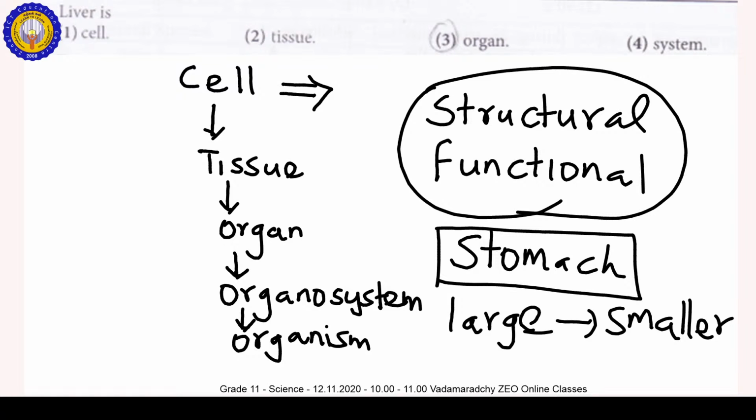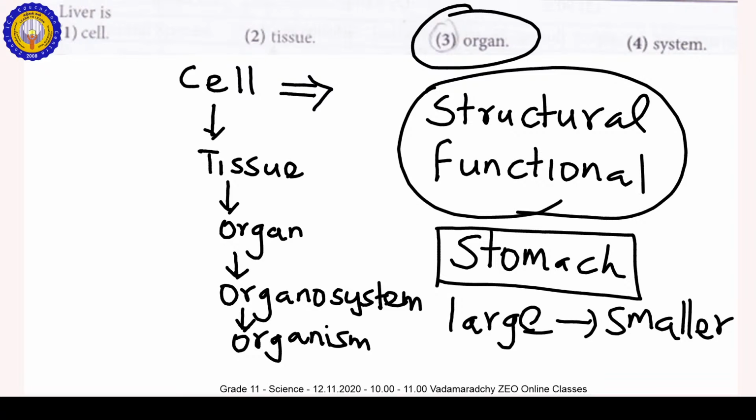Out of these four answers, this knowledge was already given in grade 7: liver is a cell, or tissue, or organ, or system. So what is the answer for this? The liver is an organ. Liver is the organ.